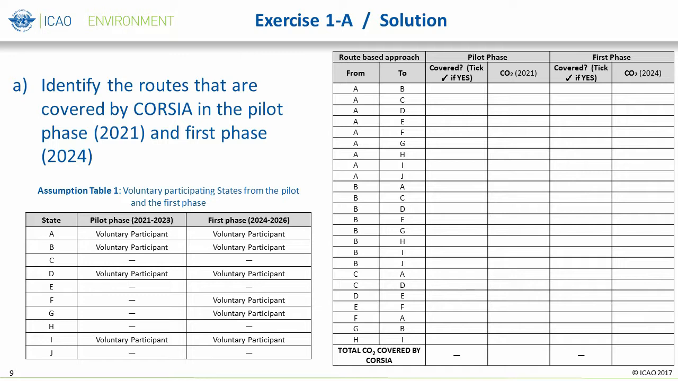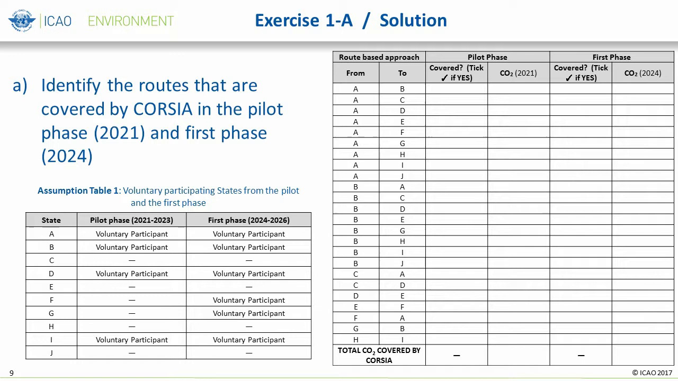It's important to note that Assumption Table 1, which identifies voluntary participating states in the pilot and first phase, is only an illustrative example of the state's voluntary participation in CORSIA. Also, Assumption Table 2, which identifies emissions of individual airlines in selected years, is also an illustrative example of the routes operated by different airlines and their respective emissions.